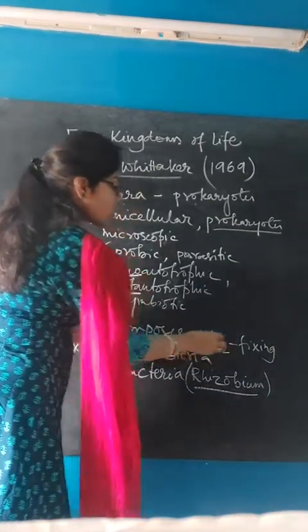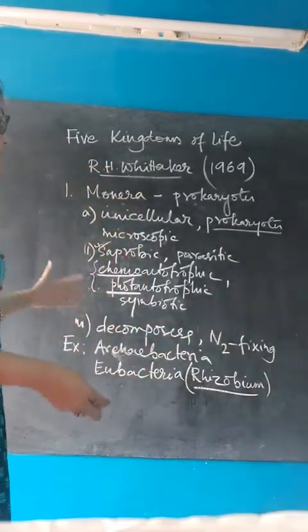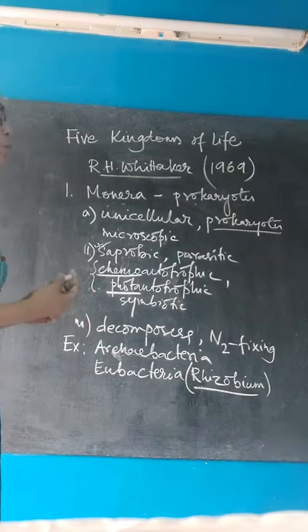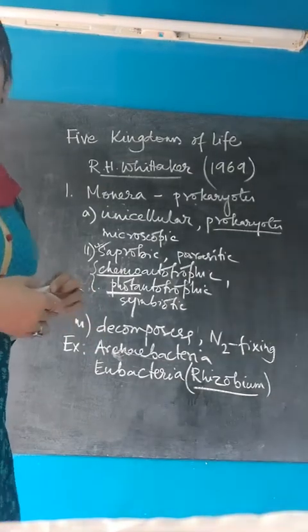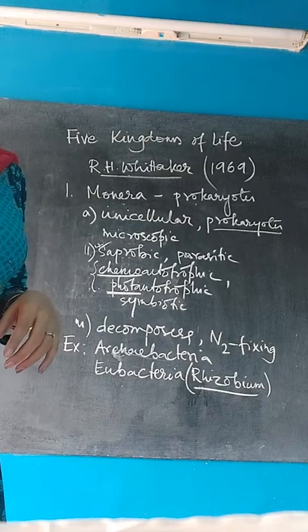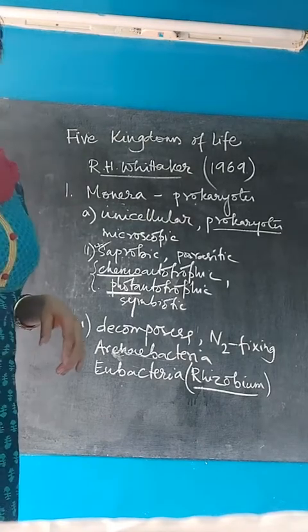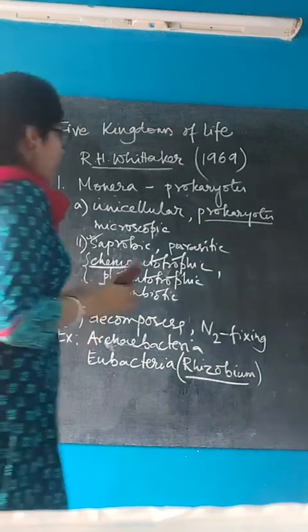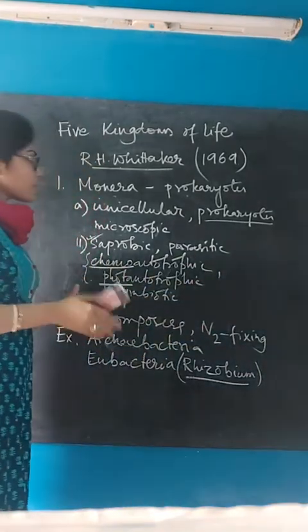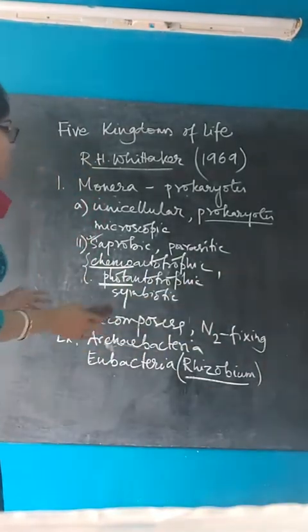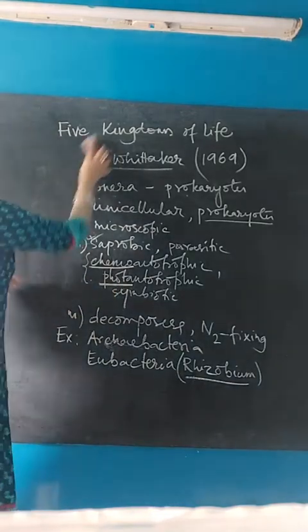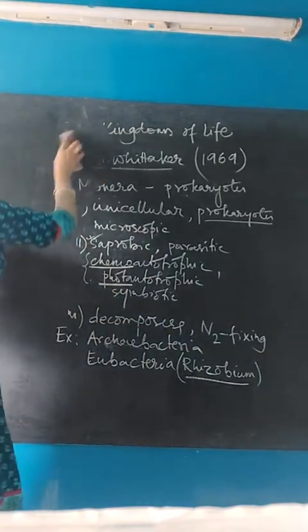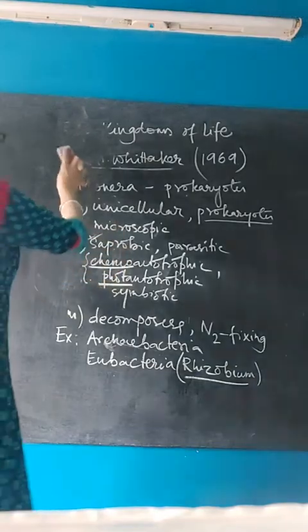Then you can understand that they help in fixing of nitrogen. So you can take down these points in your copy so that it will be easier for you to remember. Then I will move on to the next kingdom, which is Protista. I hope the identifying characteristics of Monera are clear to you all. Then I will move on to the next kingdom, which is kingdom Protista.